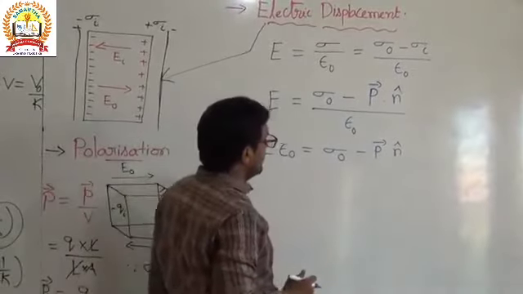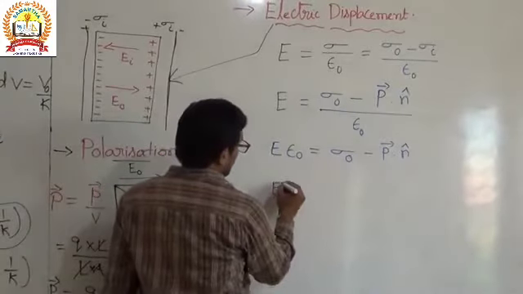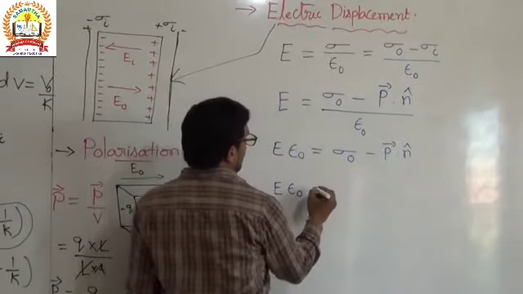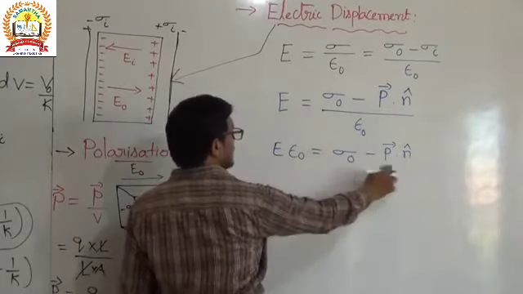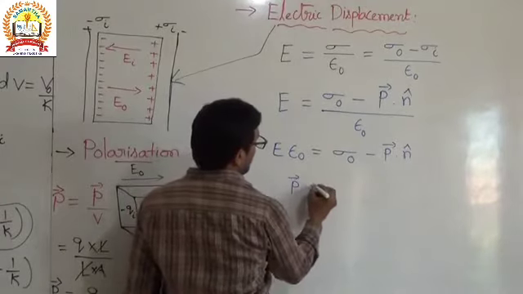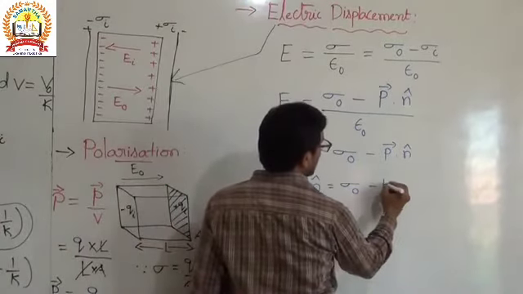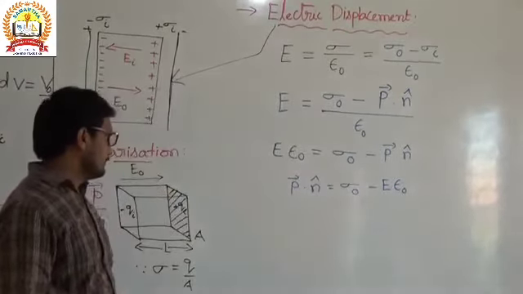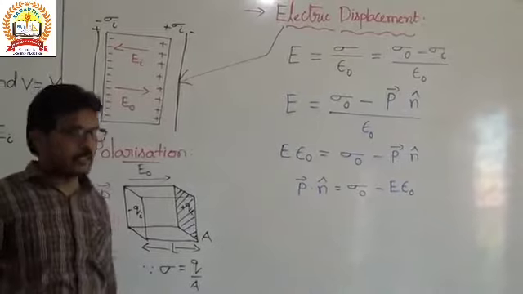Now we want to write the vector form. We want to write the polarization: P bar dot n cap is equal to sigma naught minus E into epsilon naught. And we know that the sigma we write in terms of vector form, we write as sigma naught.